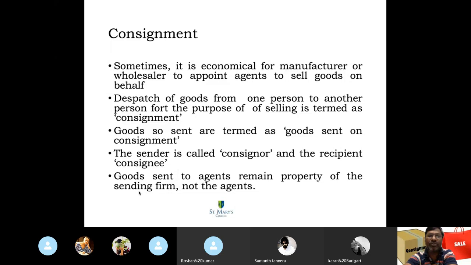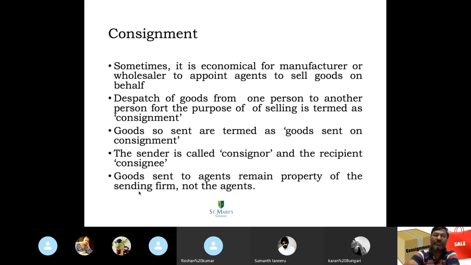So you're sending the goods so that you can focus completely on your main business, that is manufacturing. The manufacturer sends the goods to the distributor, the distributor sends the goods to the retailer, and from the retailer it is sold to the ultimate consumer.